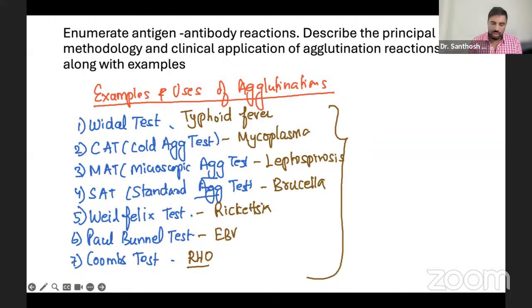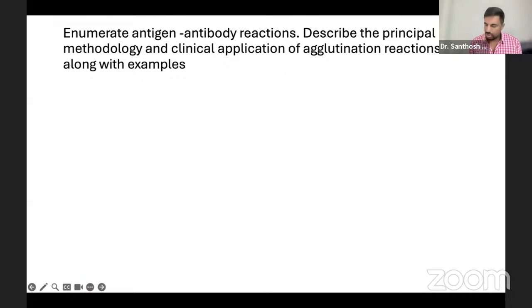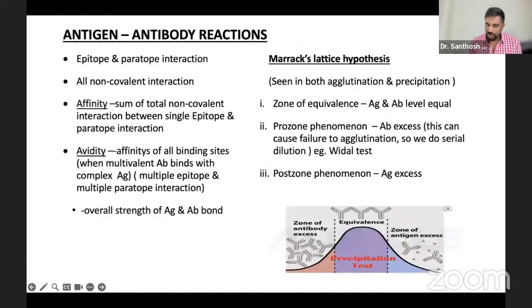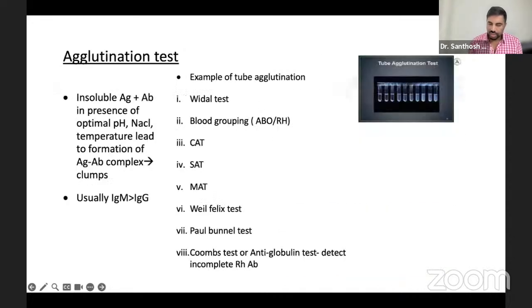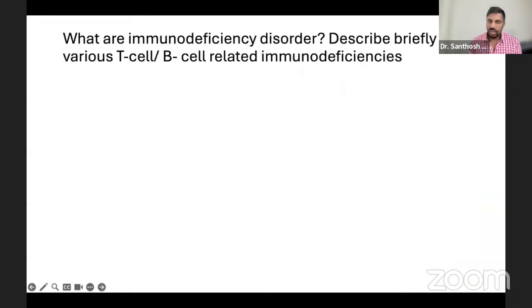Next, here you can see all the explanations are also given. You can go through this: antigen-antibody, Marrack's lattice hypothesis, agglutination types and the examples. Now, immunodeficiency disorder is another very, very important disorder. So I'm going to write it here.